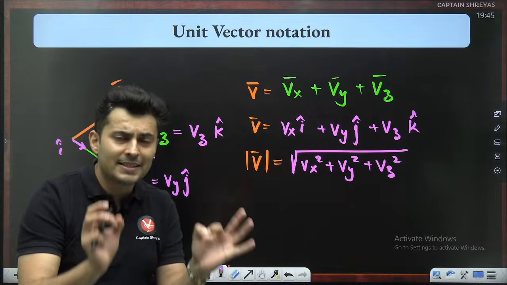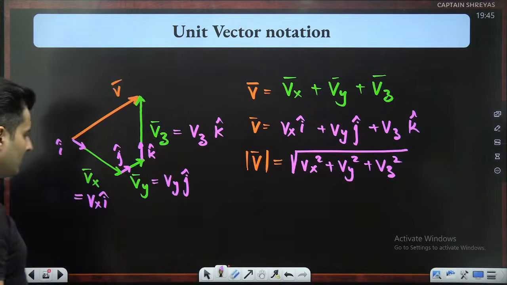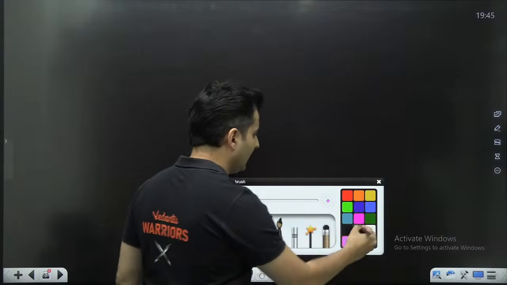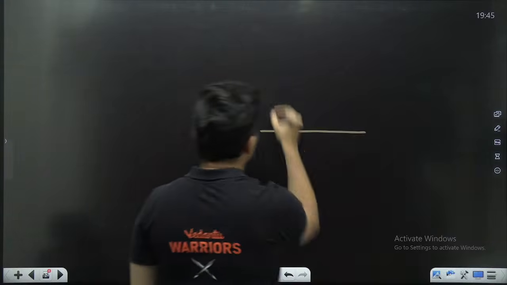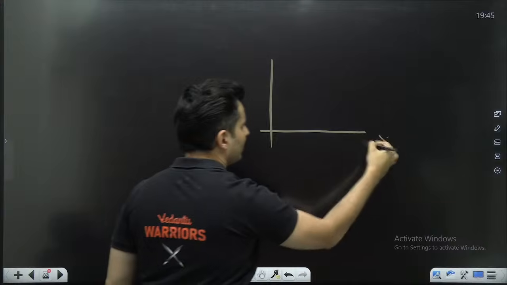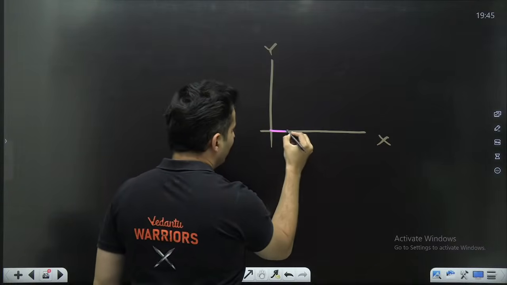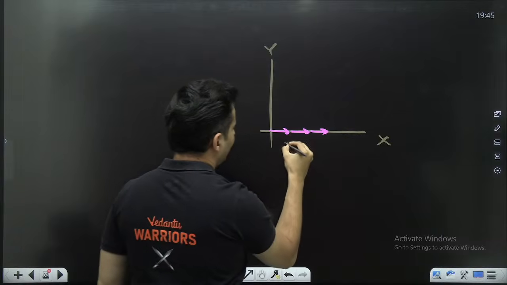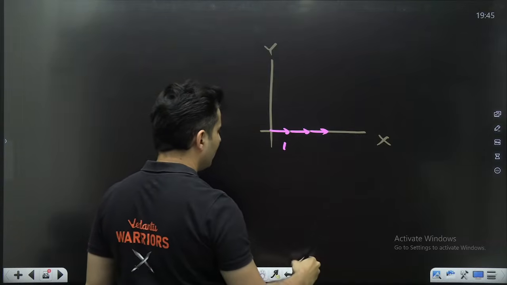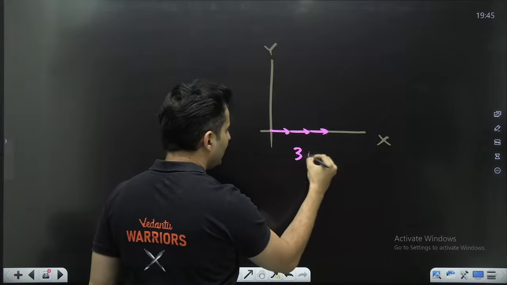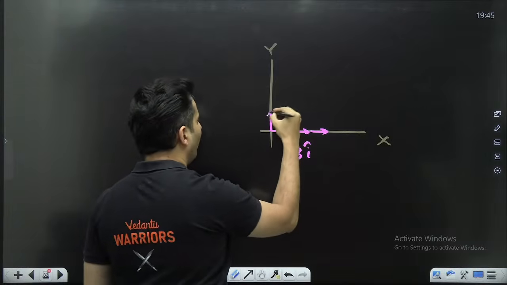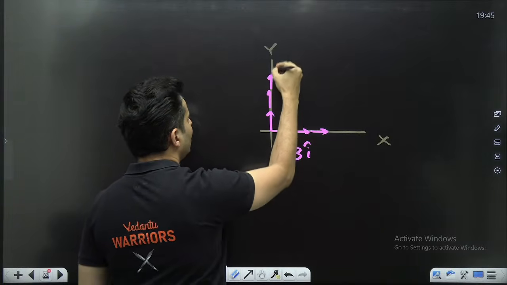So let's take an example to understand this. Say for example, my dear students, my dear lions, these are your x and y axis. So if I put 3 times i cap, this will become basically 3 times i cap. And I put 4 times j cap, 1, 2, 3, and 4.